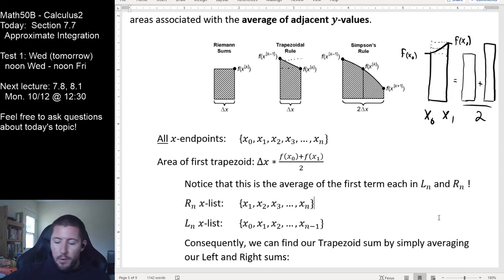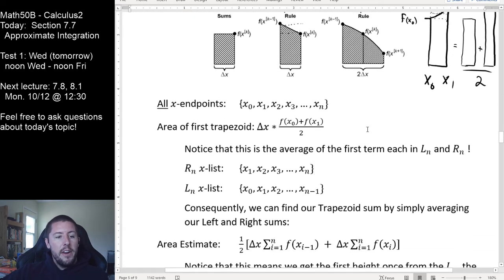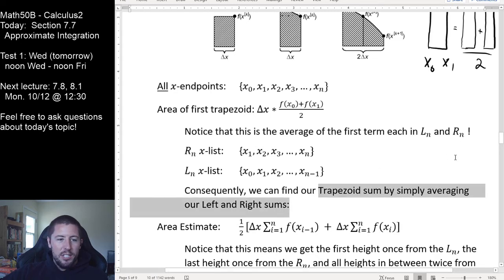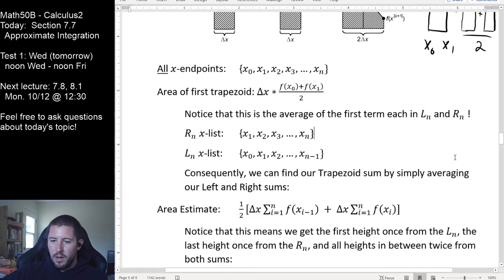We just want to add them all up now. We've just got a whole bunch of those pieces. The very interesting thing for you to notice is that f of x sub 0 is the first height in our left-hand sum. f of x sub 1 is the first height in our right-hand sum. It seems like what we're going to do if we add up a bunch of these chunks is just find the average of our left-hand sum heights and our right-hand sum heights. And that's actually exactly how this is going to pan out for us here. So it looks like our trapezoid sum is just literally the average of our left-hand sum and our right-hand sum from our Riemann sums right there, which is very convenient for us here.